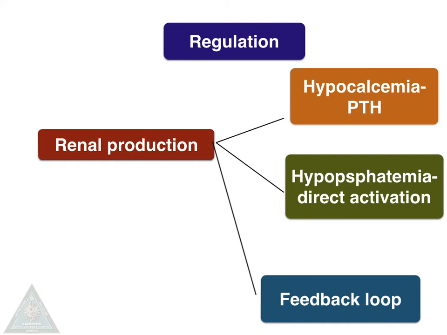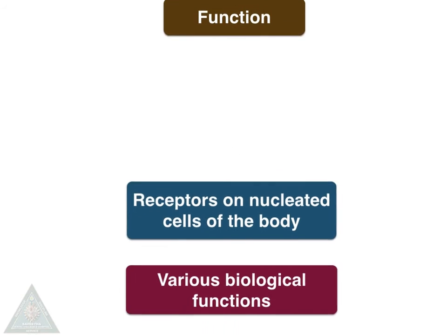The renal regulation of vitamin D absorption is through various methods. You have hypocalcemia resulting in parathormone secretion. This parathormone secretion can cause renal calcium absorption and phosphate excretion. Hypophosphatemia can directly activate the alpha-1 hydroxylase secretion from the kidney, and there's also a feedback loop wherein when you have excess of 1,25-dihydroxy cholecalciferol, you have reduction in the synthesis of alpha-1 hydroxylase.